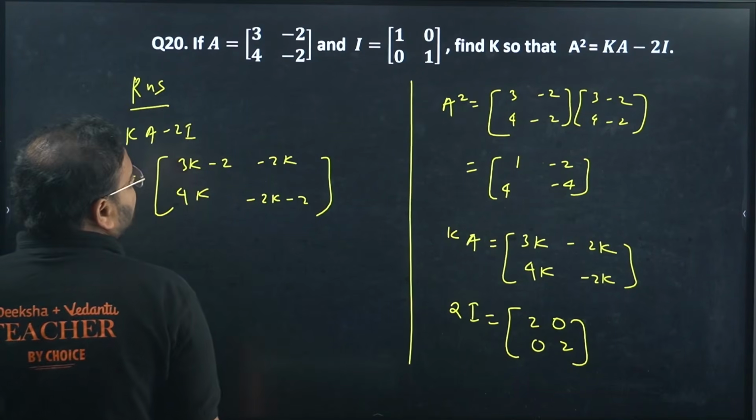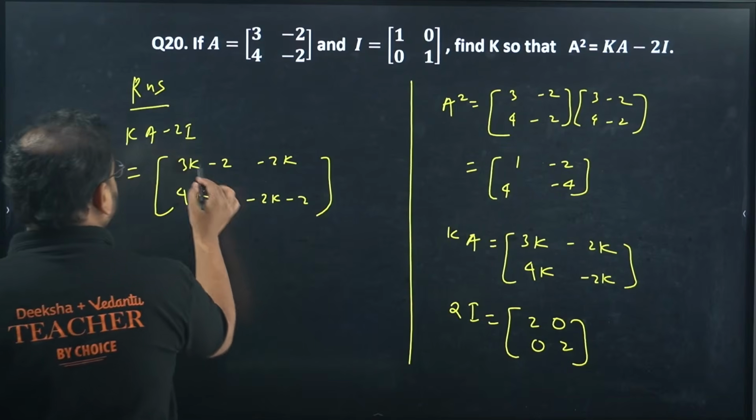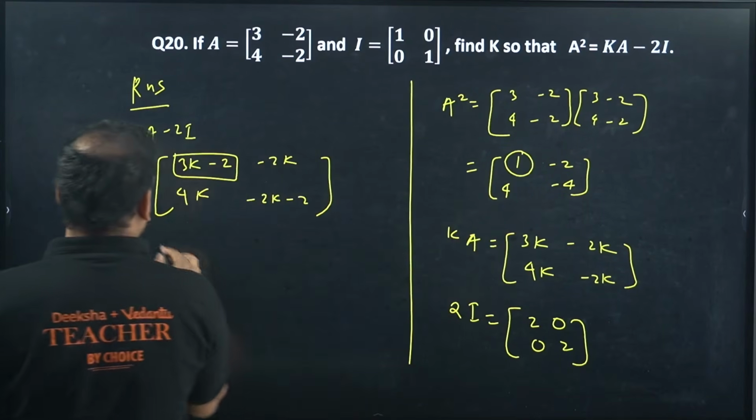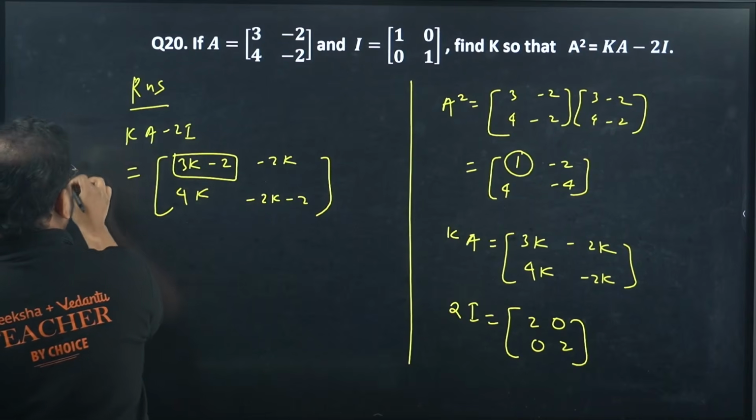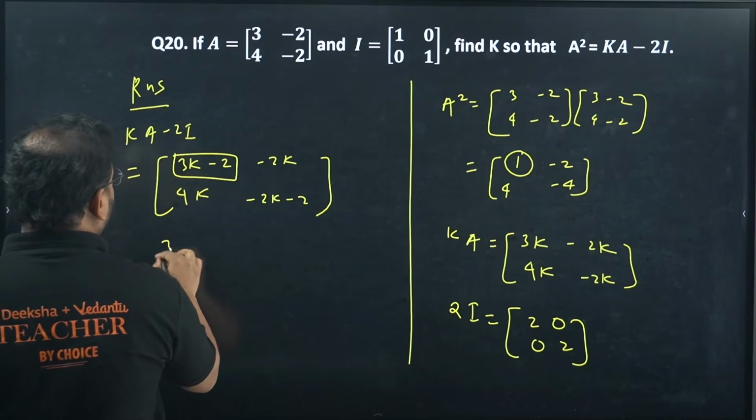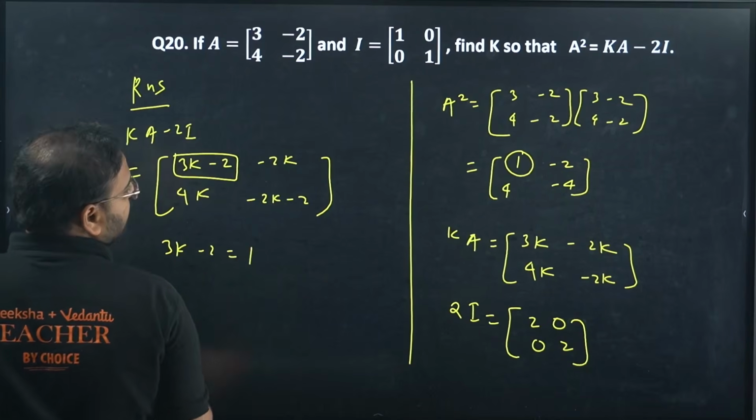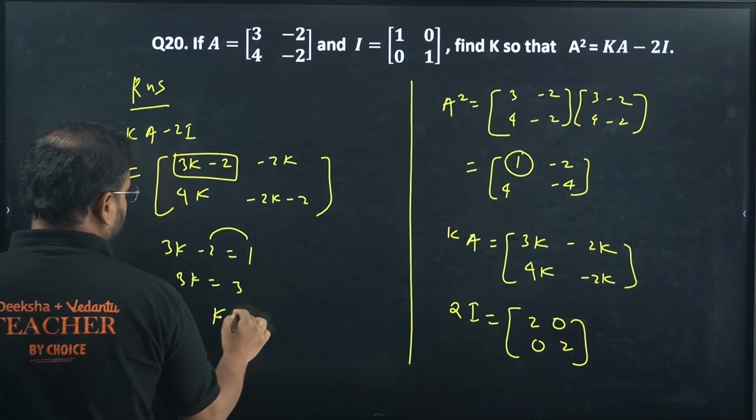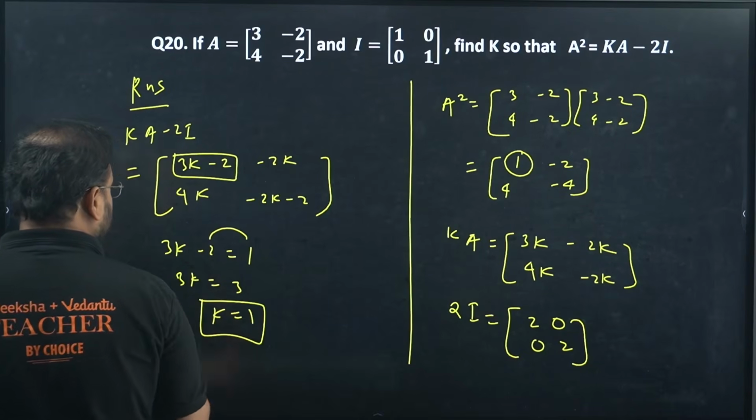Okay. So we have this value A square. Now compare this with A square, because this is equal to A square, right? So write it over here. We get 3K minus 2 equals 1. It means 3K equals, move on the side, 3. So K equals 1. K is equal to 1.